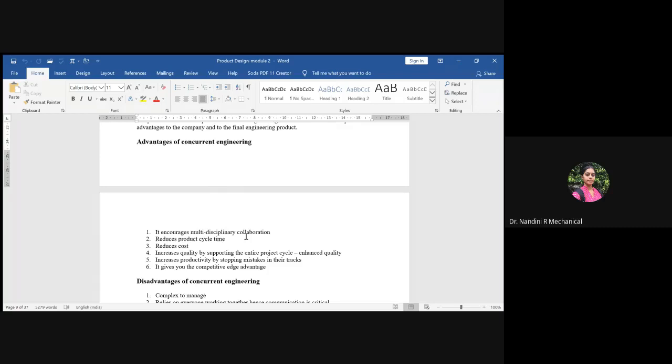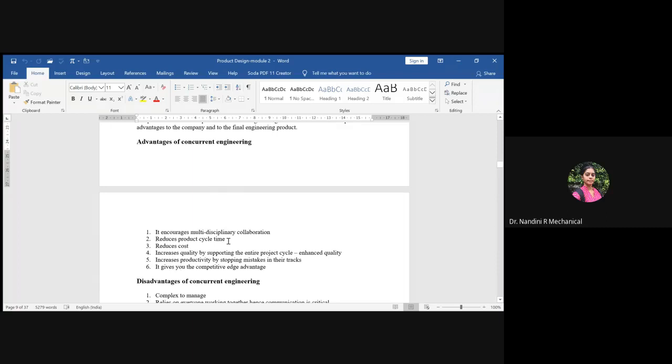Since you're doing work together, there is a chance of reducing the cost required to manufacture the product also. Since you're reducing the product life cycle, it increases the quality by supporting the entire project cycle. It helps in increasing the profit: the time period is reduced and cost is reduced, and as a result the profit will be high. Since the quality managers are also together, it helps in enhancing the quality of the product. And since it is covered within a small period of time, it helps to increase the productivity rate.